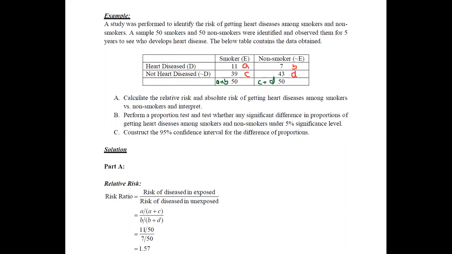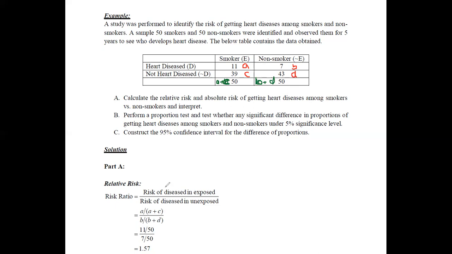Now we can calculate the relative risk using the risk ratio: A divided by A plus B, over C divided by C plus D.